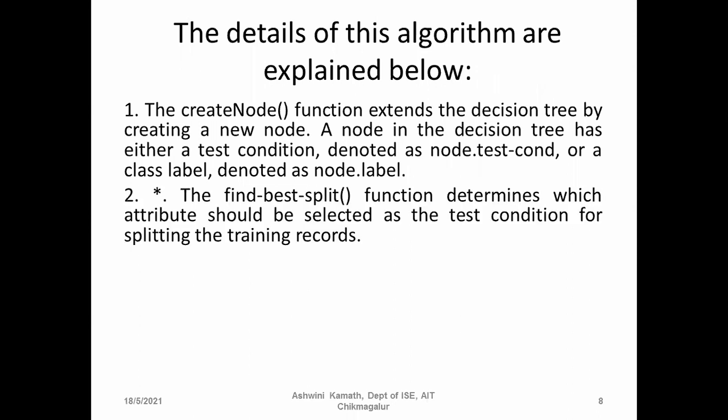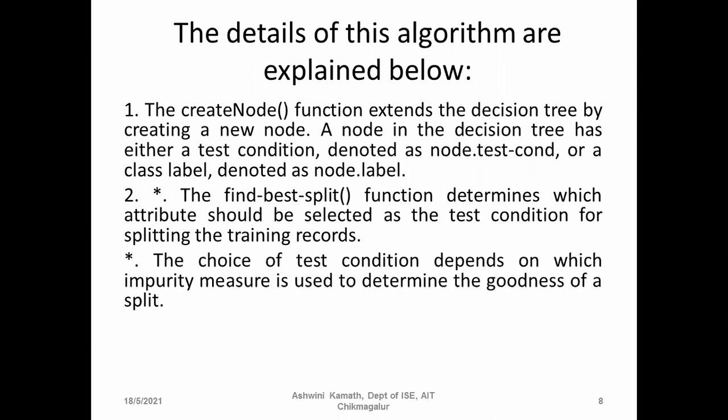Then the next one is the find best split function. It determines which attribute should be selected as the test condition for splitting the training records. If we pass more than one attribute, which one do we have to select? The choice of test condition depends on which impurity measure is used to determine the goodness of splitting.